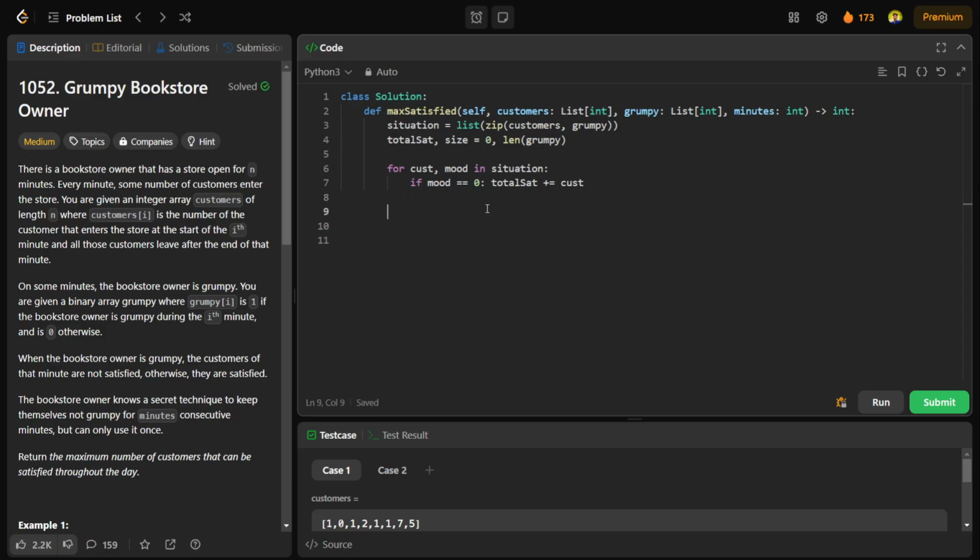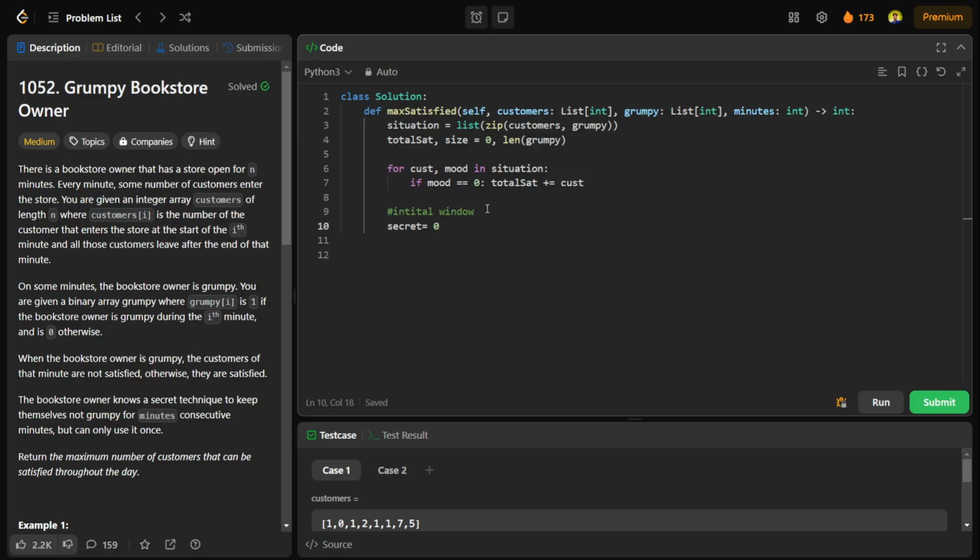Now we'll create our initial window, which will be of m size, or the minutes size. I'm using some secret technique where I will be making some non-satisfied customers satisfied. So I'll say secret technique.